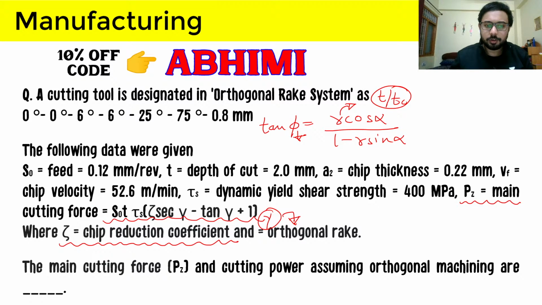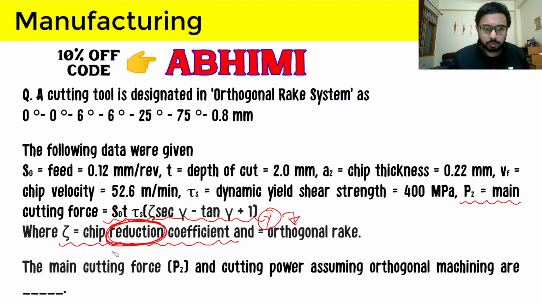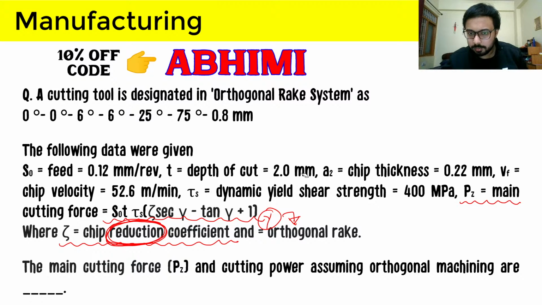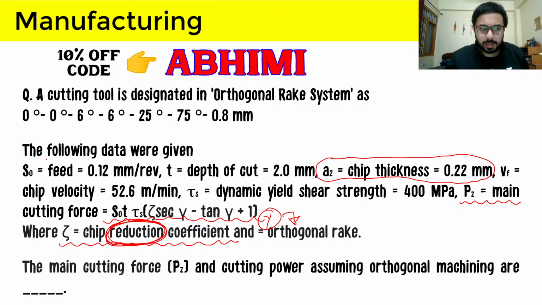And therefore remember, reduction is the word that you have to remember. If this word reduction is there, then you have to take the chip thickness, the greater value, in the numerator and the smaller value in the denominator. So what will be the value of zeta here from the numerical data we have been provided with? So zeta is Tc by T, and Tc here is the chip thickness, 0.2 mm, and for the uncut chip thickness we will take it as feed.